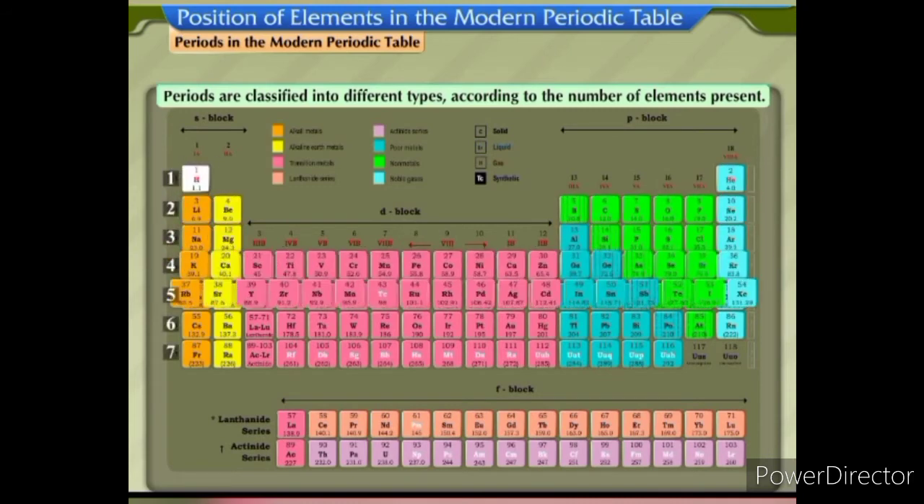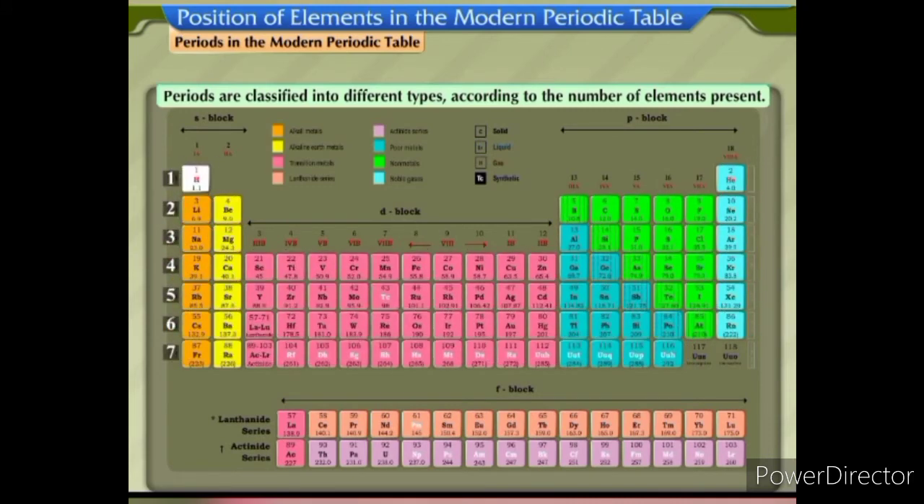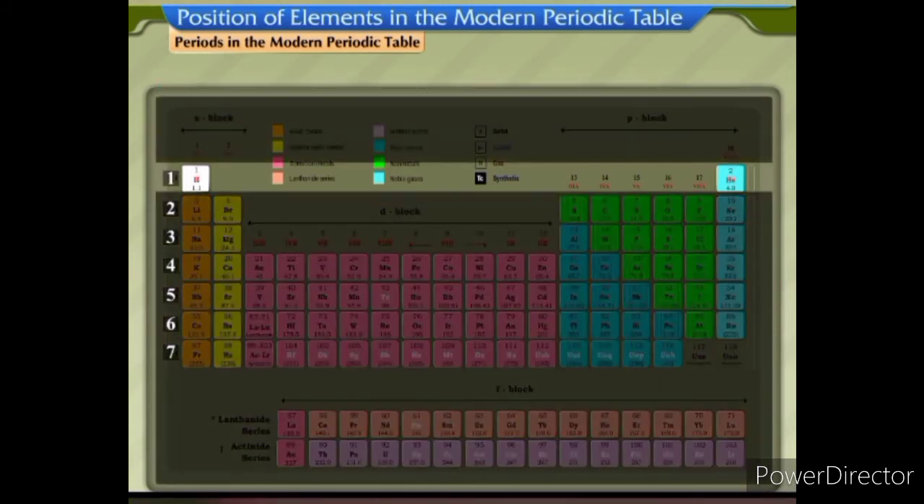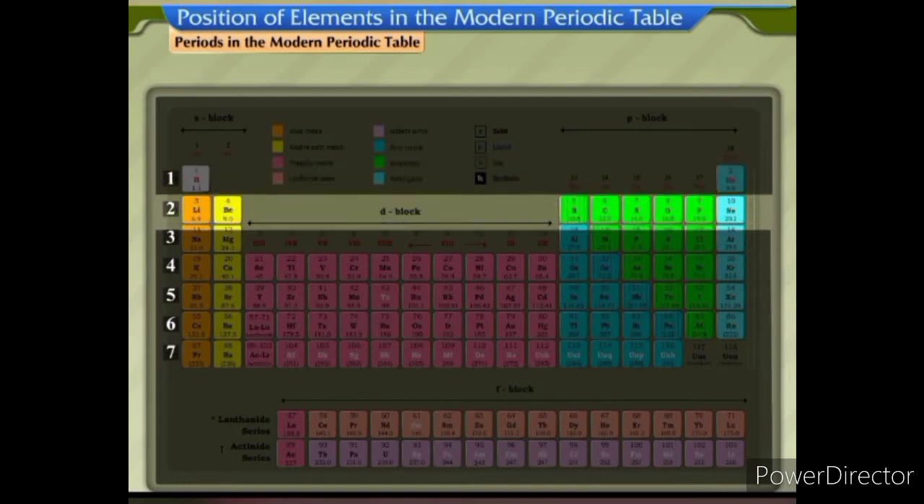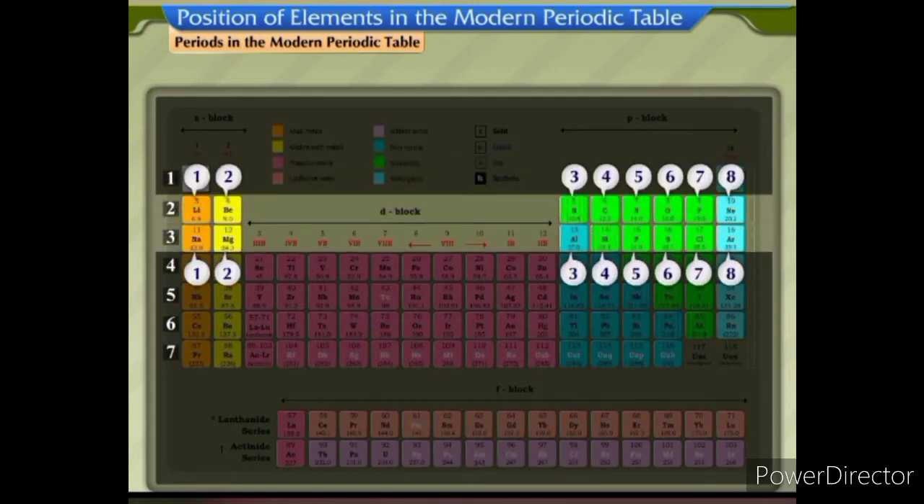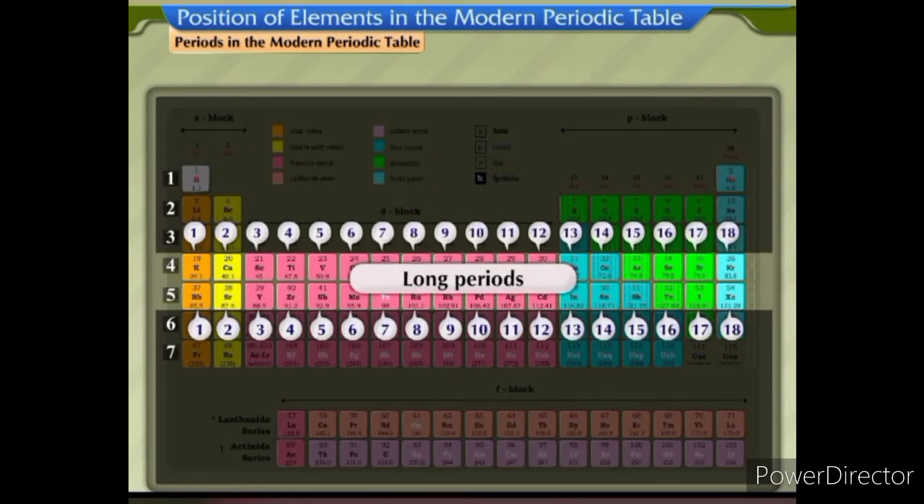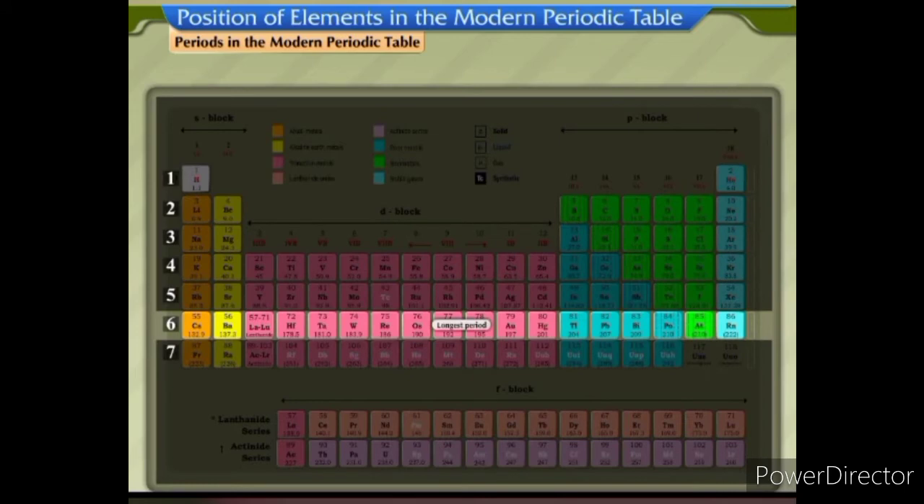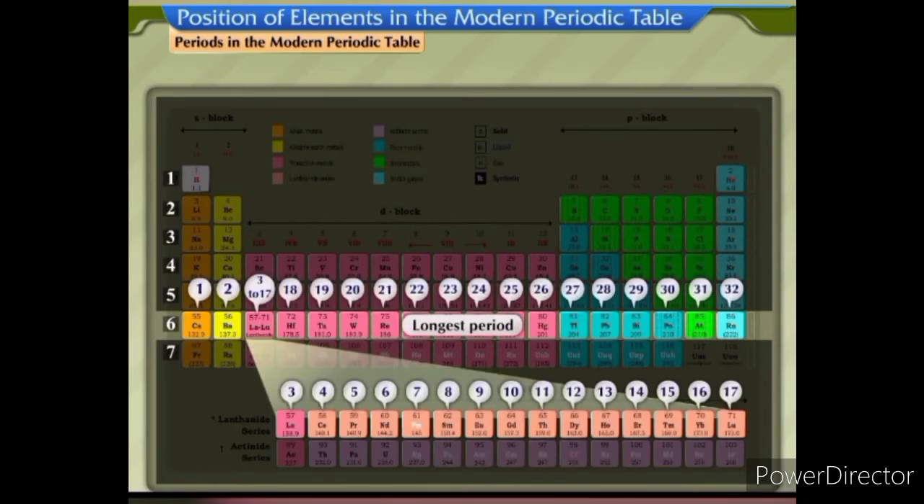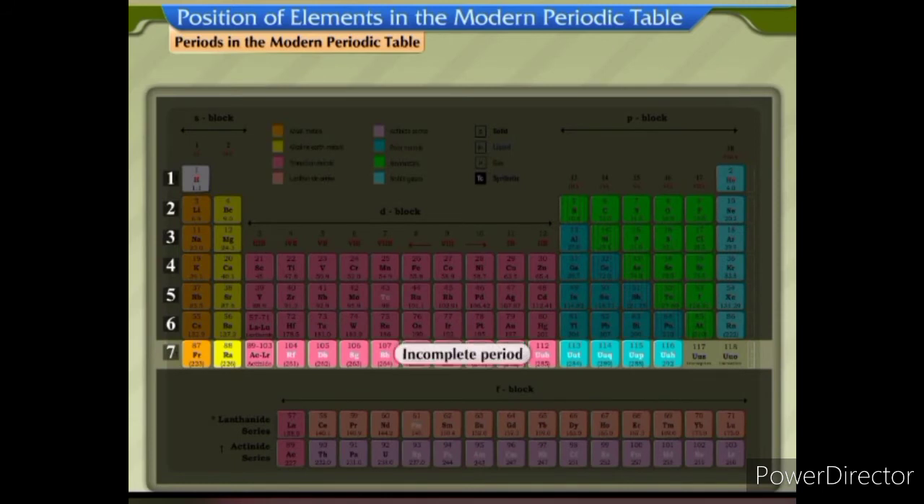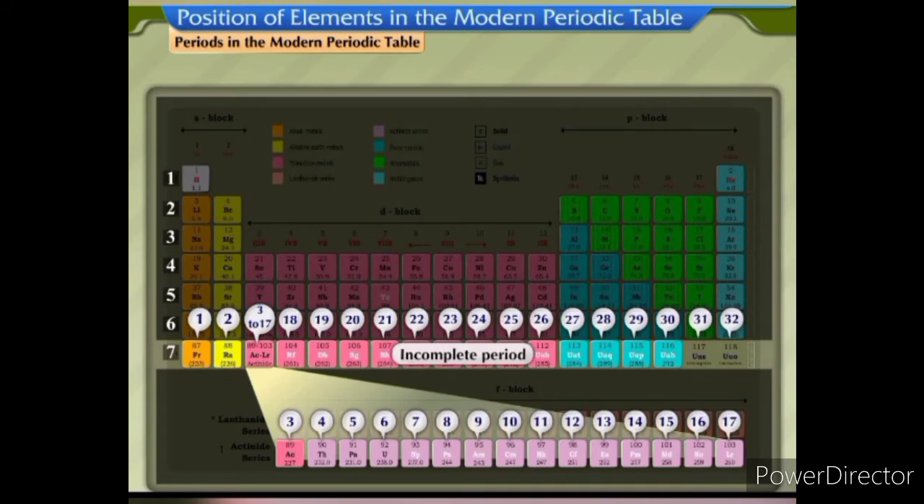Periods are classified into different types according to the number of elements present. The first period has only 2 elements. It is the shortest period. The second and third periods have 8 elements each. They are short periods. The fourth and fifth periods have 18 elements each. They are long periods. The sixth period is the longest period, containing 32 elements. The seventh period is an incomplete period. It has a capacity to accommodate 32 elements, many of which have been discovered.